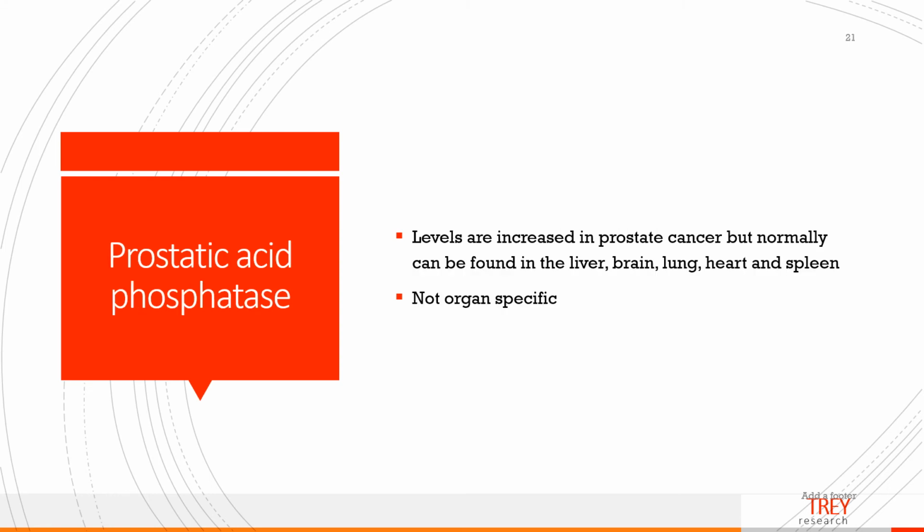Prostatic acid phosphatase is an isoenzyme found in greatest concentration in the prostate. Levels are elevated in prostate cancer, but it can normally be found in the liver, brain, lung, heart, and spleen. So it is not organ-specific in prostate cancer.